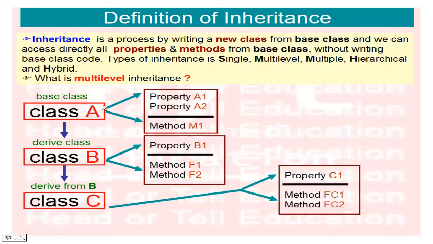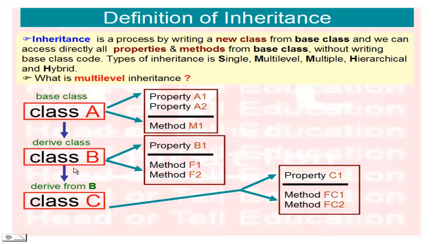In the base class A we have properties A1, A2 and method M1. In derived class B I update my class, creating one more new property B1 and adding two methods f1 and f2.